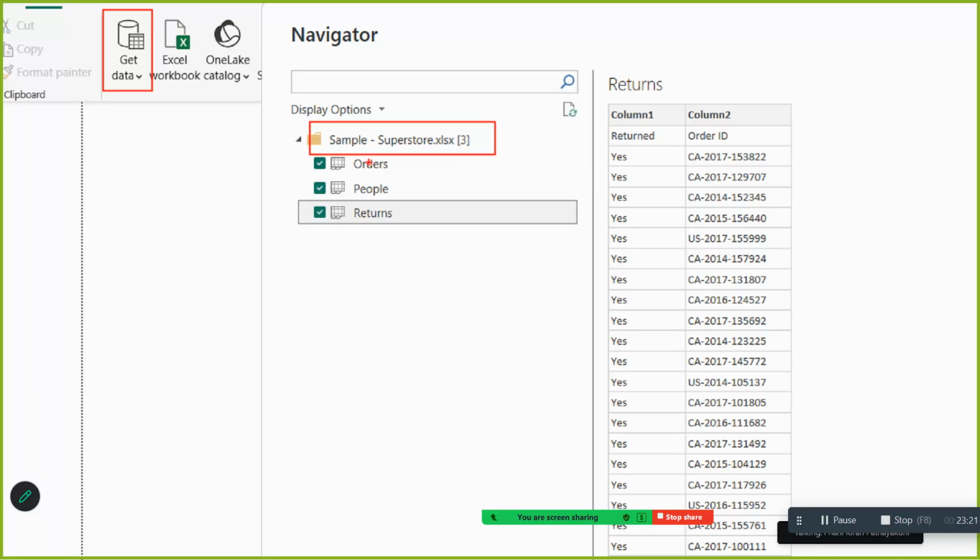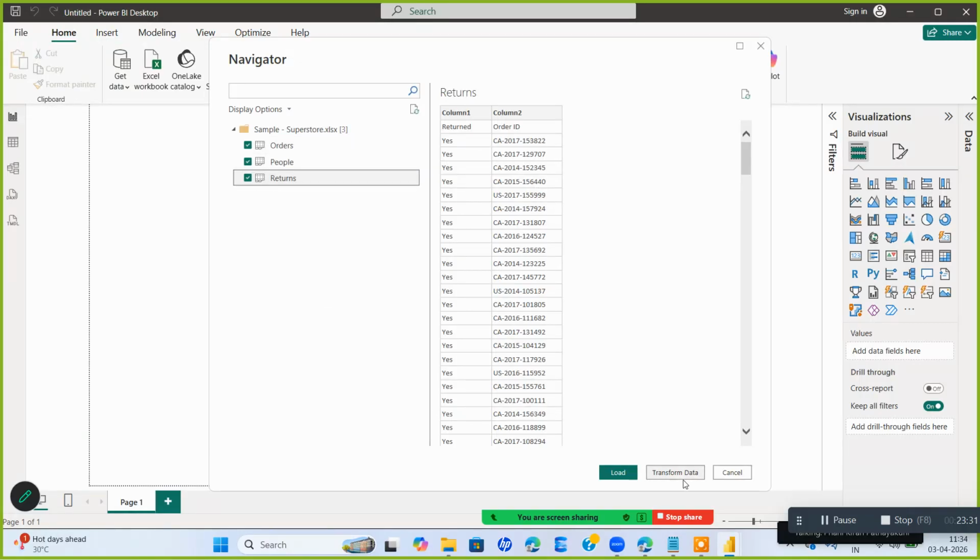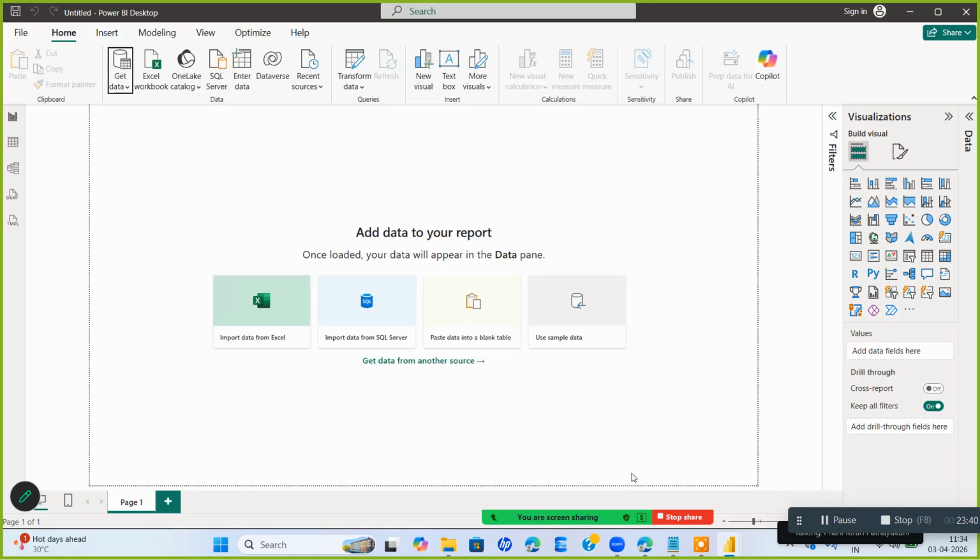In the Excel file I have 3 sheets. I want to extract all 3 to Power BI Desktop. So I am extracting all 3 and saying either I can say load or I can say transform the data. I will say load. Extract, transform and load. Correct?